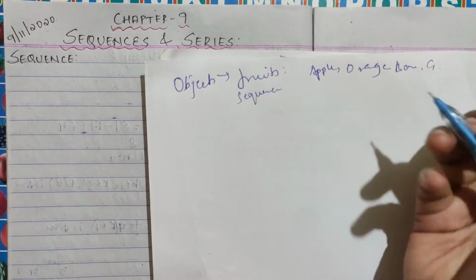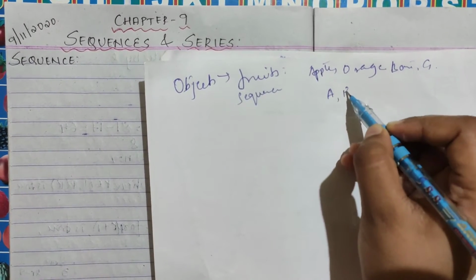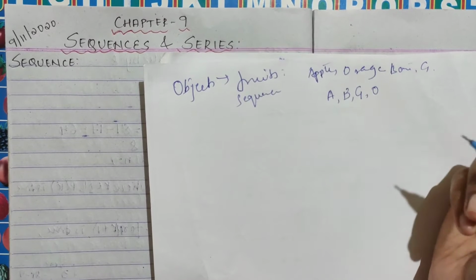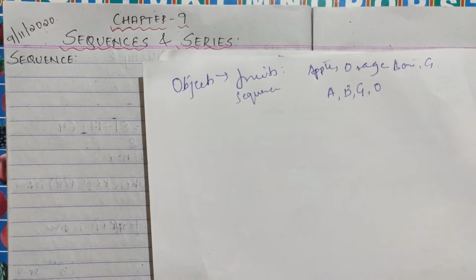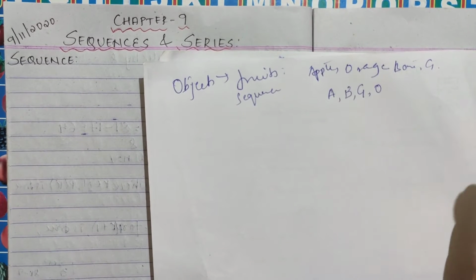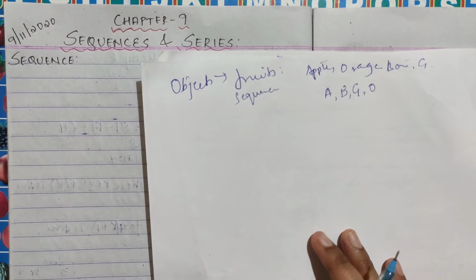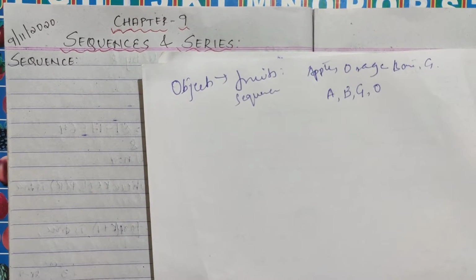Their sequence may be alphabetical: first keep apple, then banana, then grapes, then orange. This is called a sequence, arranging or collecting your objects in a particular way. That is called your sequence.